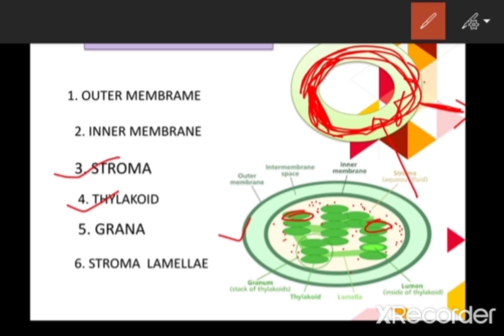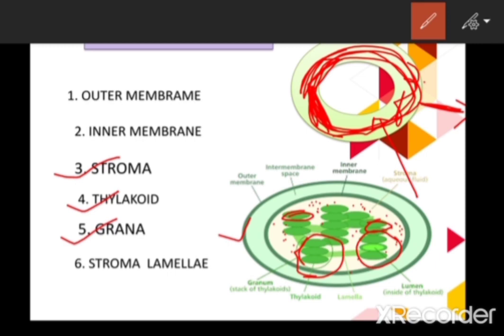Is it clear? And to this pile of thylakoids, here you can see one complete pile, here you can see a second complete pile. This complete pile of thylakoids is called the grana. Remember the number of thylakoids present in each grana may be different, from 1 to 50, or in a few cases more.